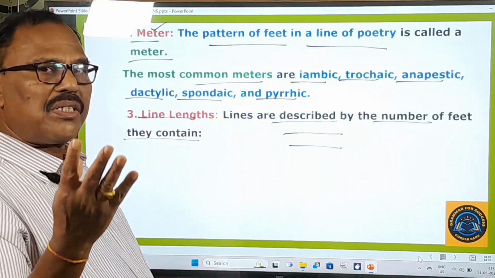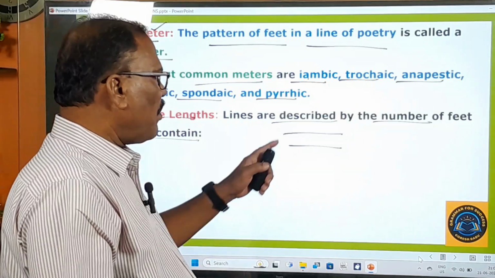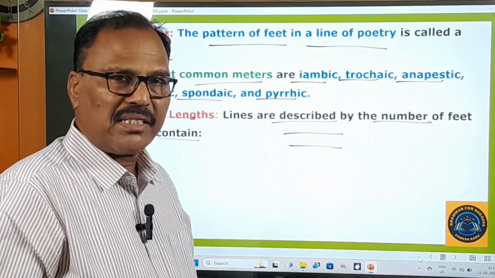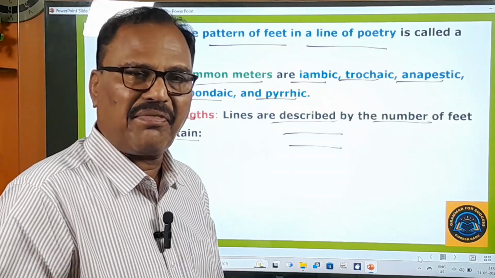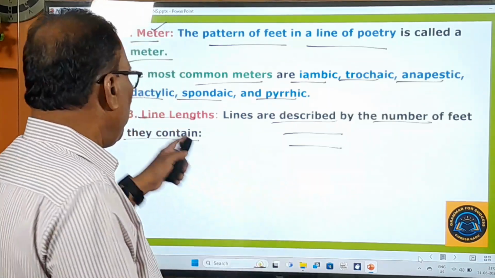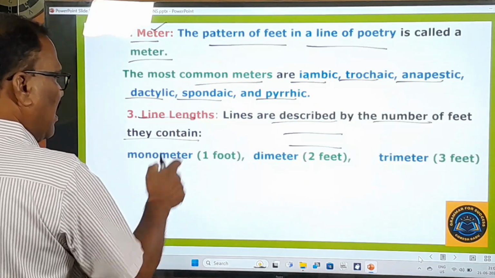So different poets make use of different line lengths. Some poets use only 2 feet lines. Some poets use 3 feet lines, 4 feet lines, 5 feet lines. So in this way, they make use of the line lengths, right? And here the line lengths are given.